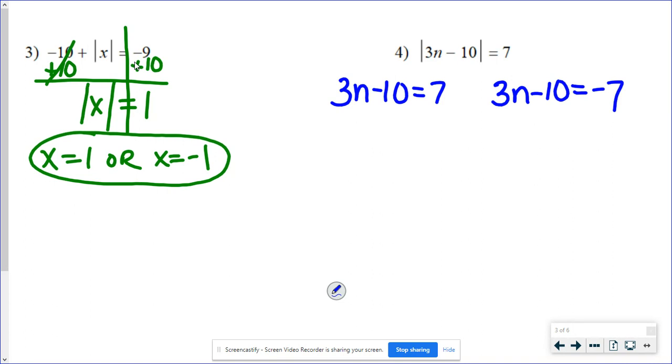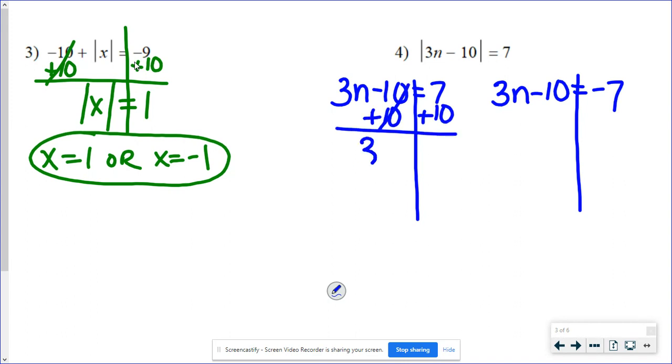Remember, the two absolute value bars tell you need two equations on these problems. So again, these will not be opposites either, but it will be the same steps in both problems. So I should be able to add 10. So I've got 3n equals 17.